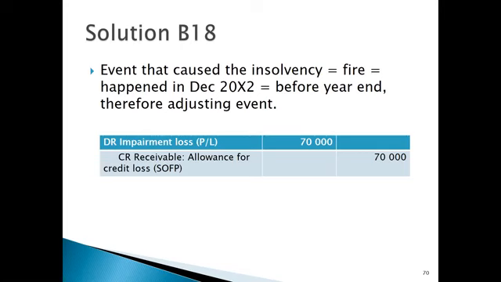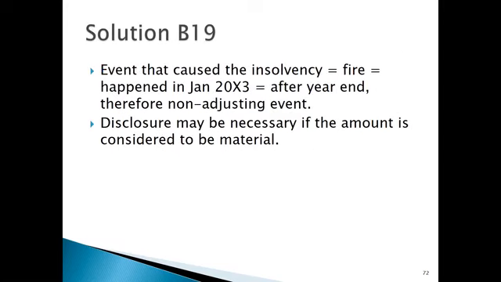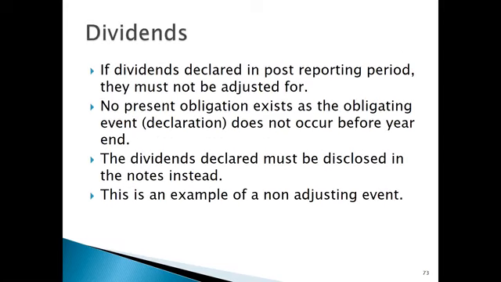Looking at example 19, it tells us that a debtor who owed New Year Limited 100,000 Rand at 31st, oh, this is the same. So that's just the repeat.